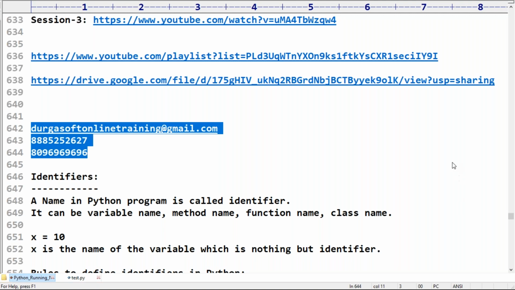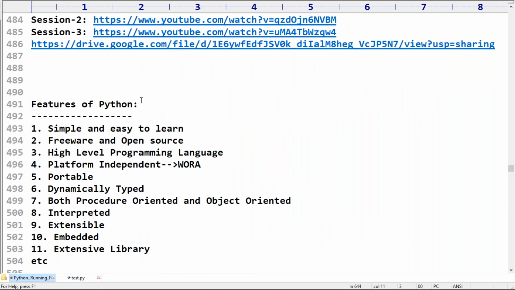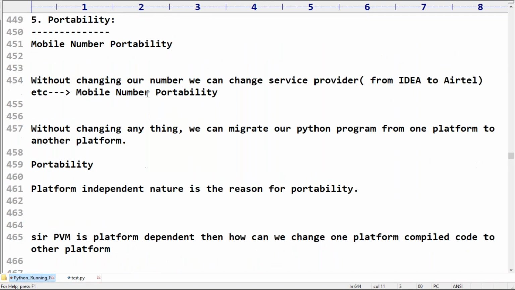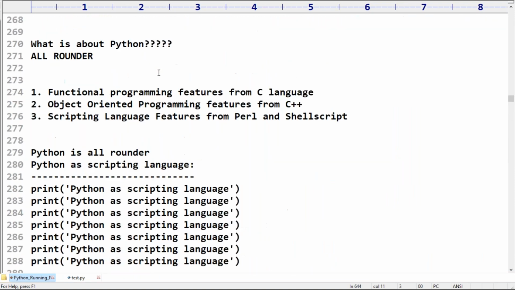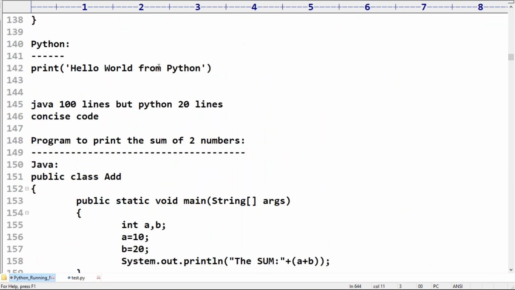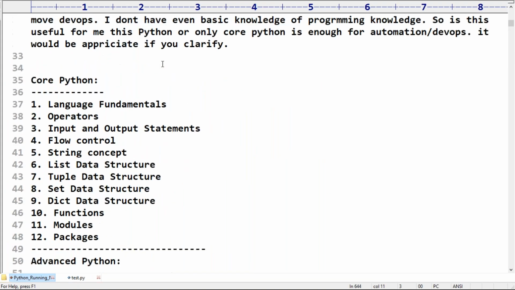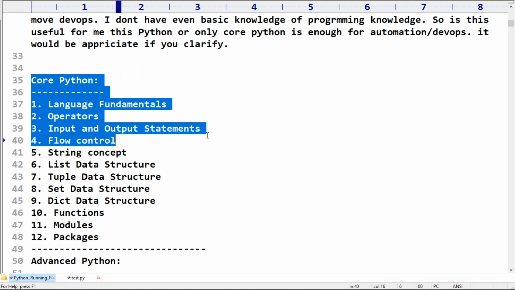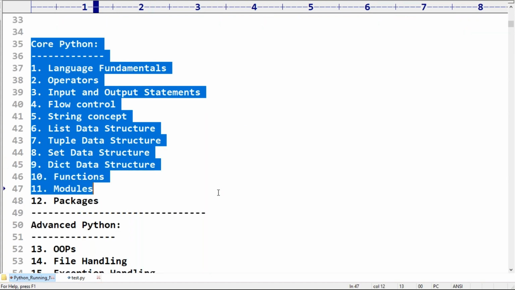Next, which topics are going to be covered? Some people are asking about this. Here are the topics we are going to discuss, which I kept in the running notes: core Python, language fundamentals, operators, input output, flow control, string concept, list data structure, like all these things.